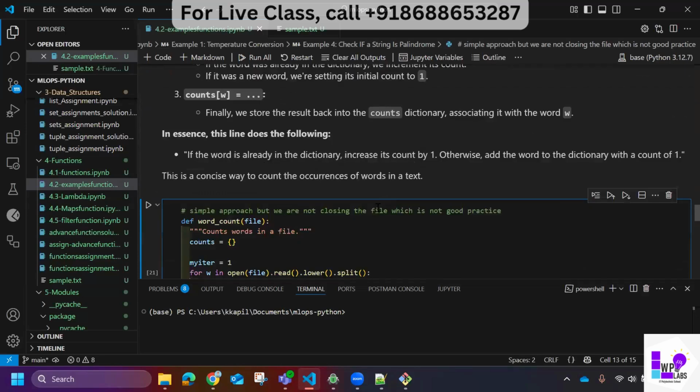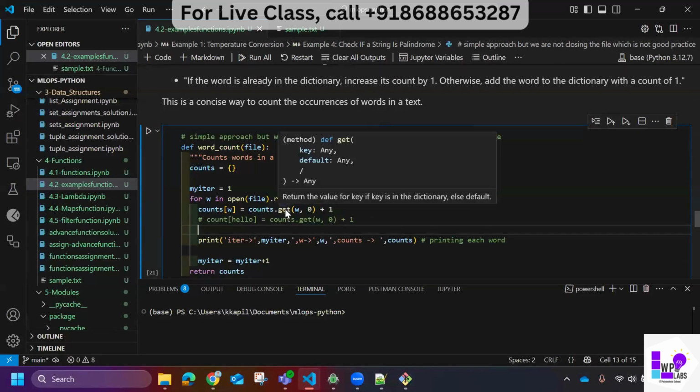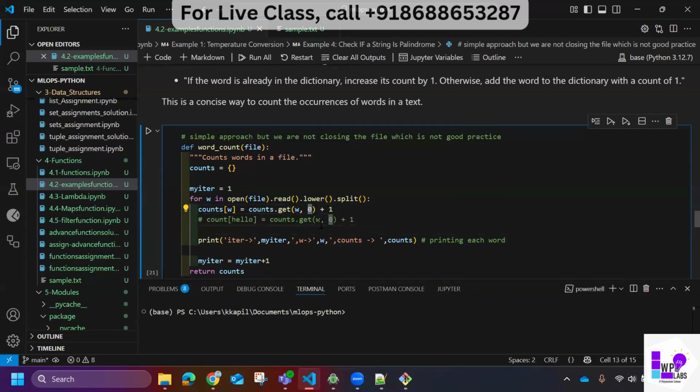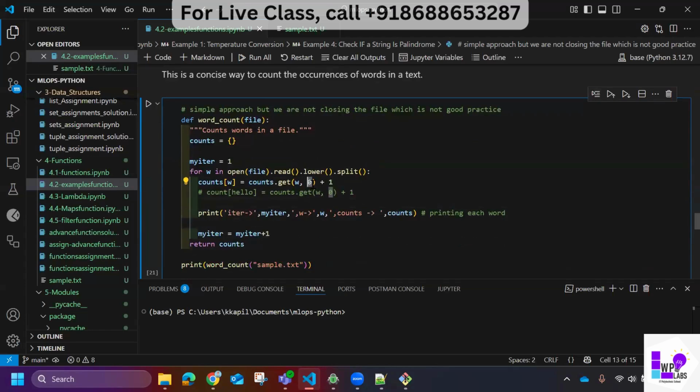Count dot get, let me see. I'm just hovering on dot get. Key is w, a kind of key, and default is any. So the default value is 0.